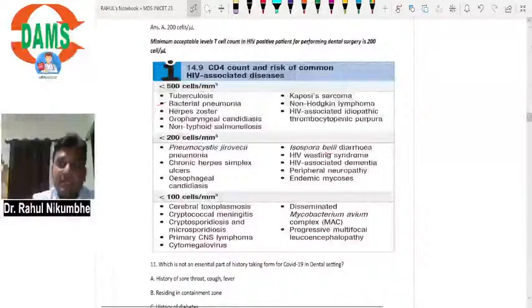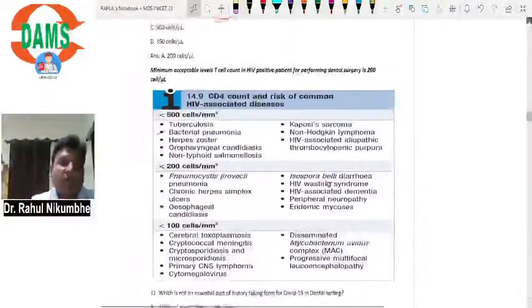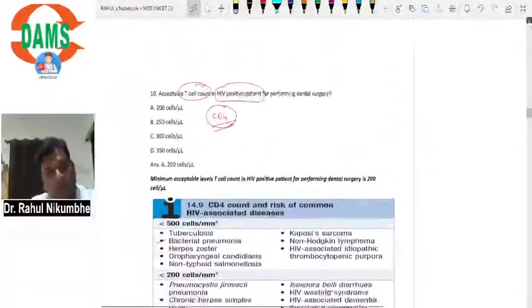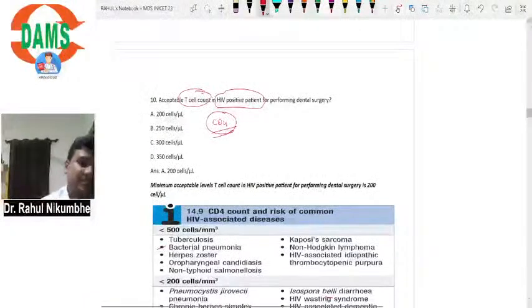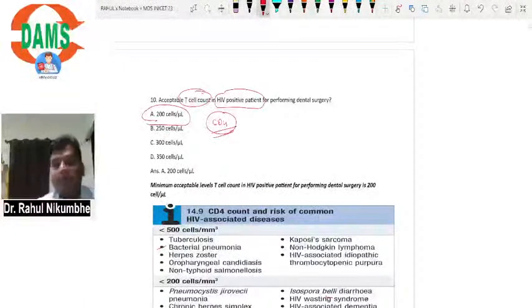If a patient has HIV and you want to perform dental surgery, then according to guidelines, the patient should have at least 200 cells per microliter. Okay. If it is less than 200, then it is very likely that the patient gets a Pneumocystis infection, which is very difficult to treat in these patients.